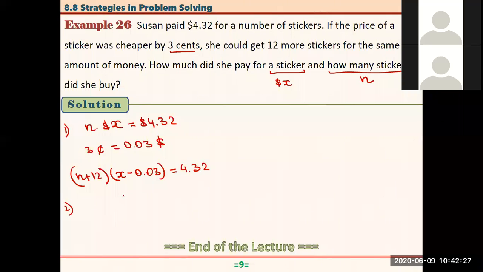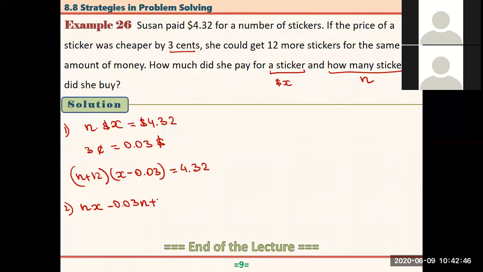The second step is now we need to solve the problem and answer the question. We have to find the value of x and the value of n. So if you remove the brackets here, n times x, that is nx minus 0.03n, right?